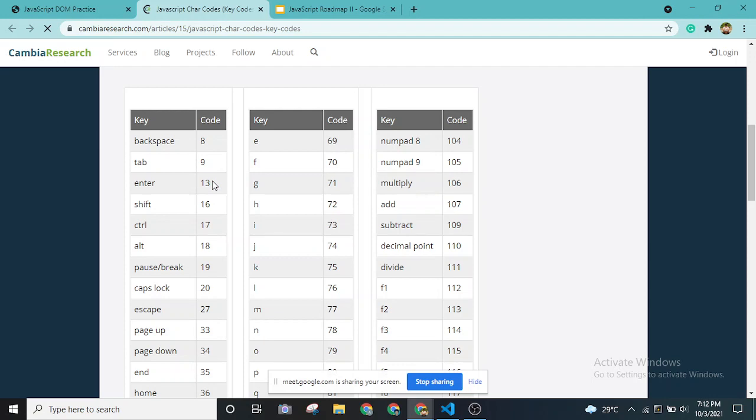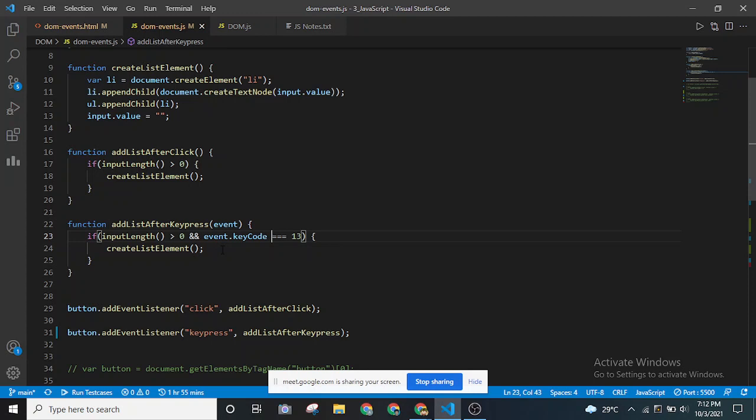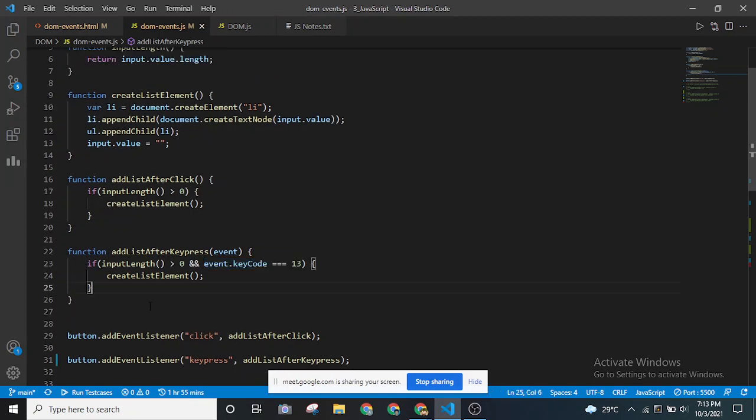So what I'm doing in this code, I'm checking whether the event.keyCode is 13 or not. If it is 13, it will create the list. You can use either keyCode or keypress, so that's why I've given this. I think it's not working as of now, but you guys can try it out later.